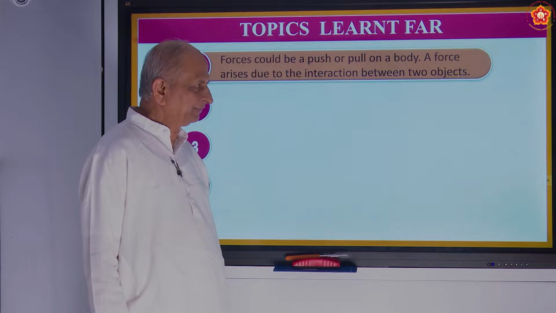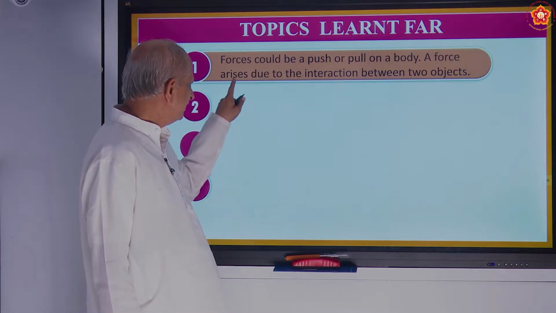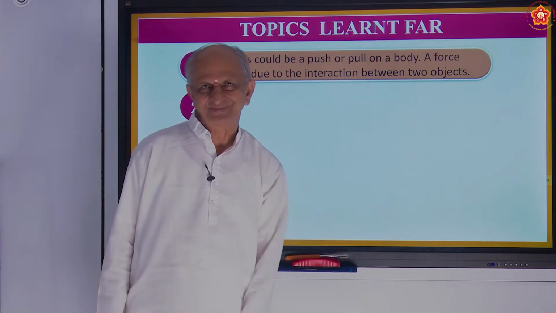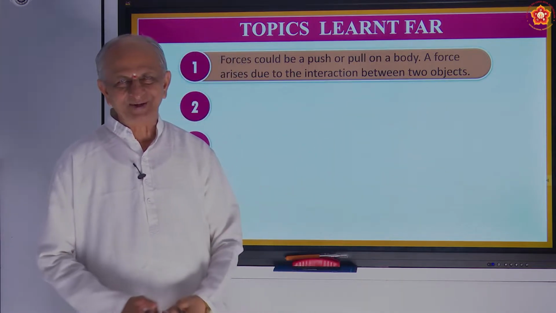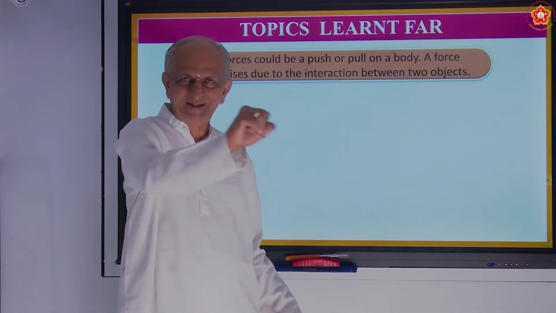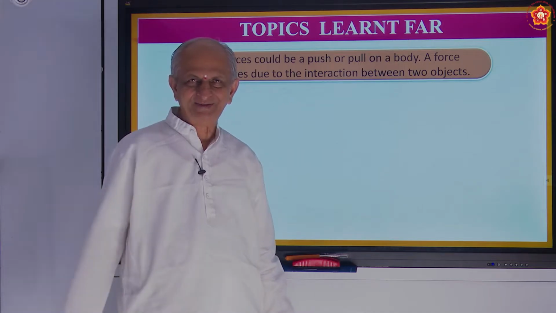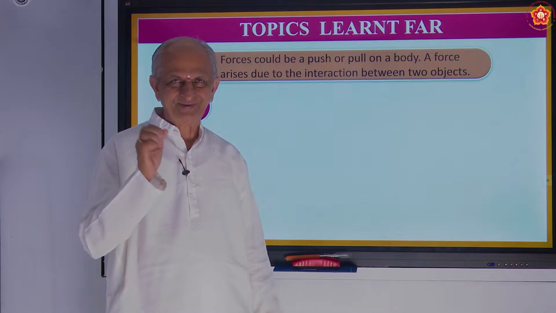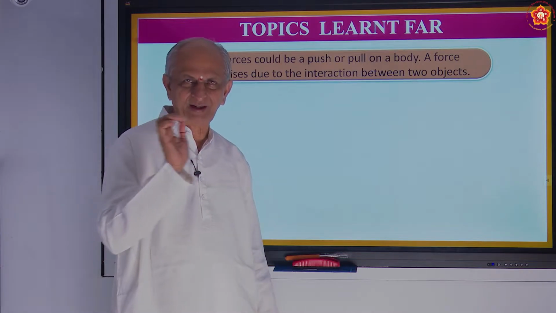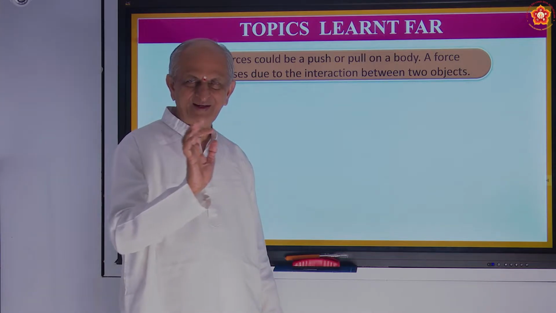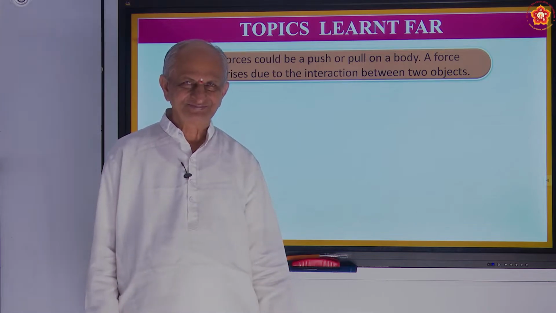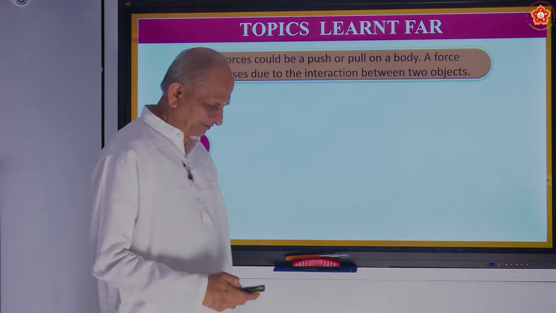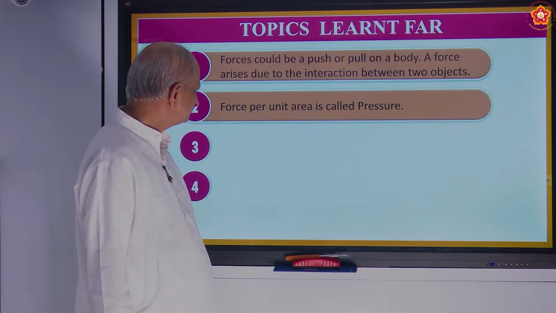Why does a force take place? It arises due to interaction between two objects. For example, if you have a hand and if you just go on beating like this, nothing will change, correct? There are two objects. There should be a book or a table or a person, something. So two objects are needed, correct? That is how we have studied in the previous chapter.